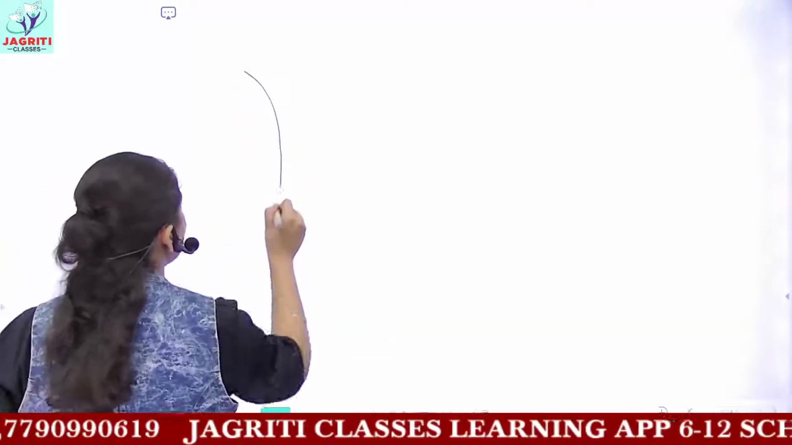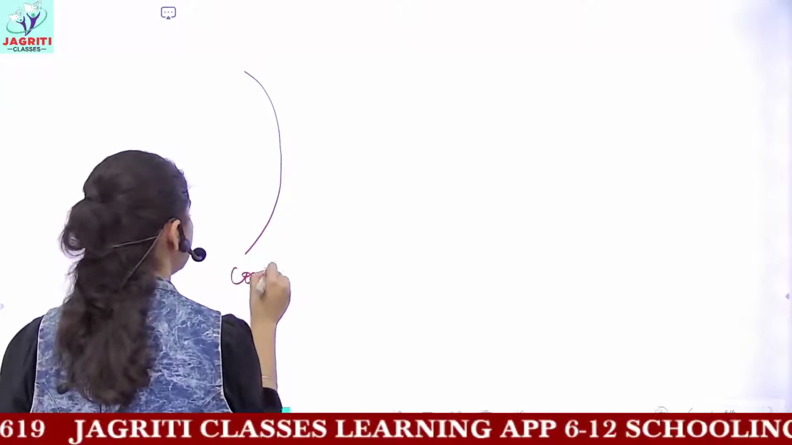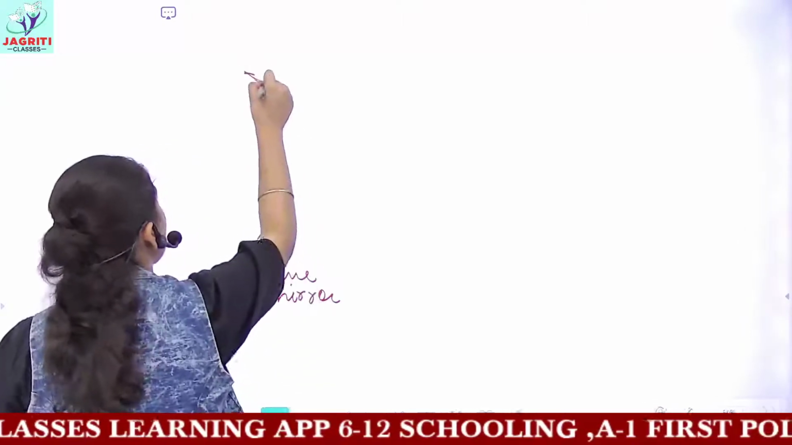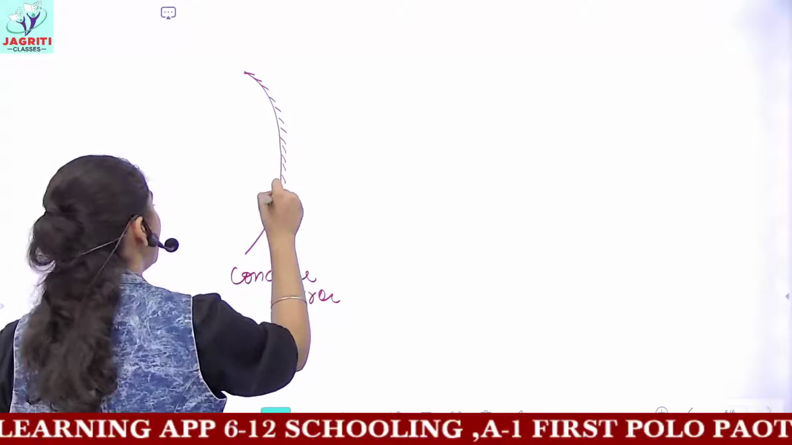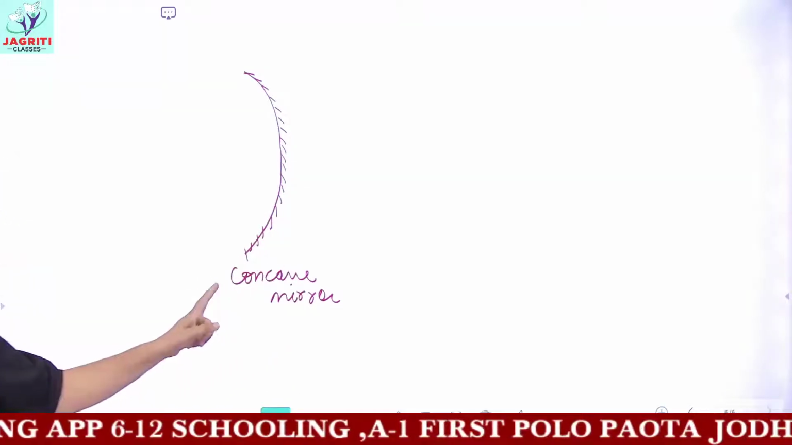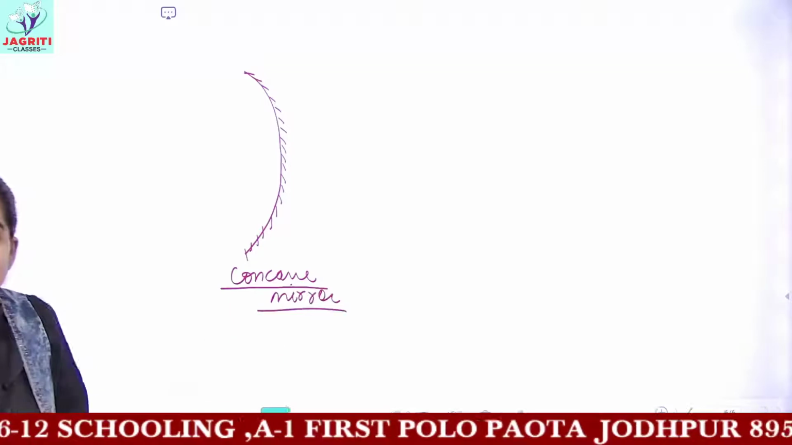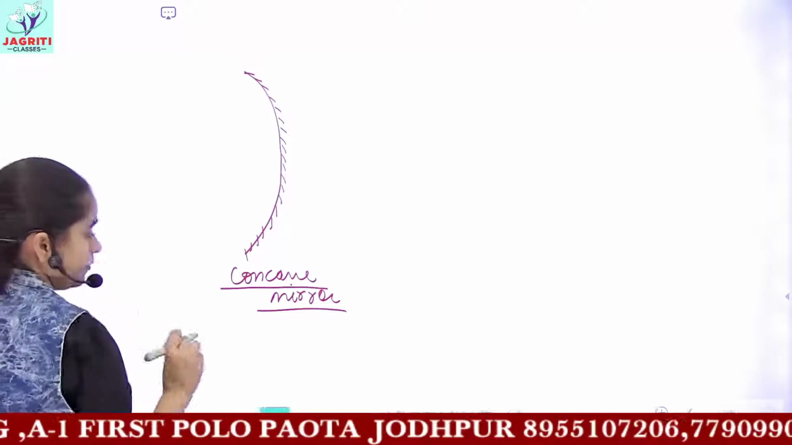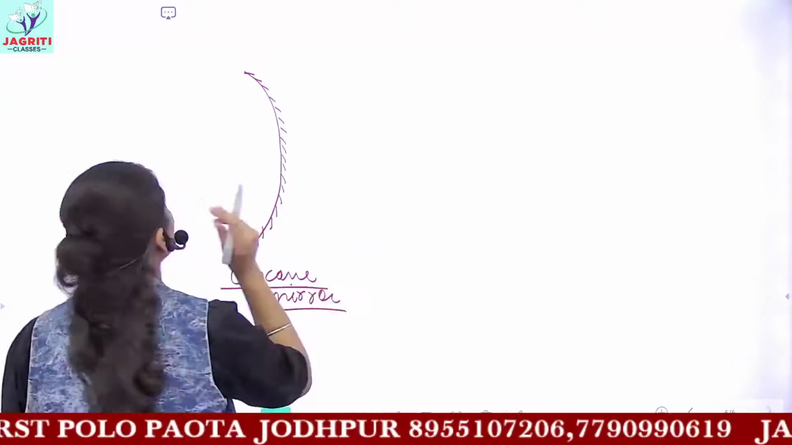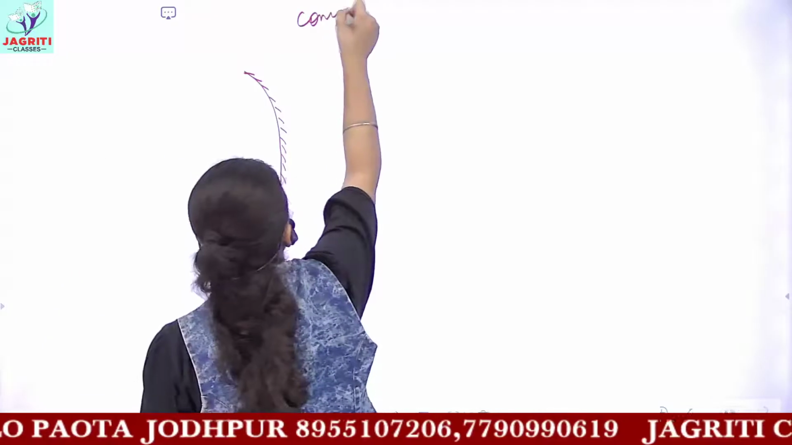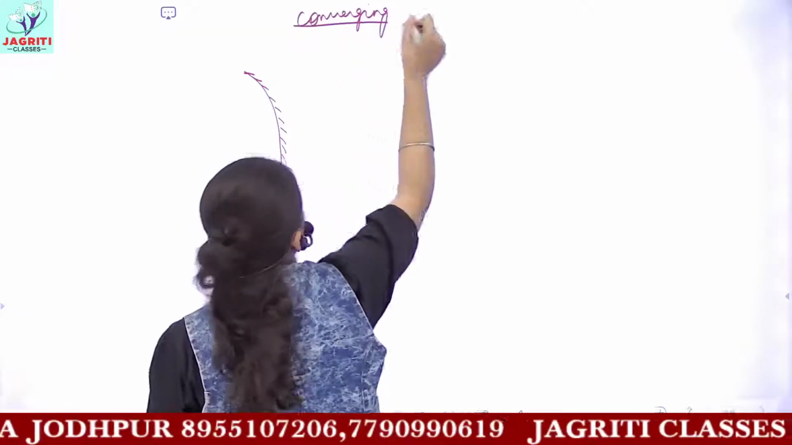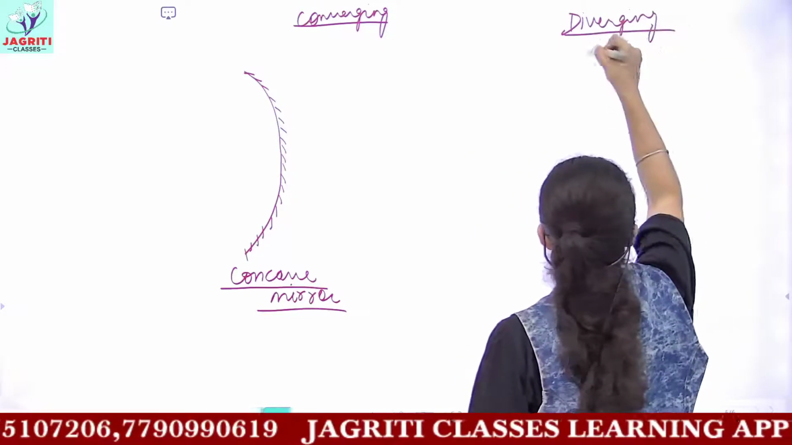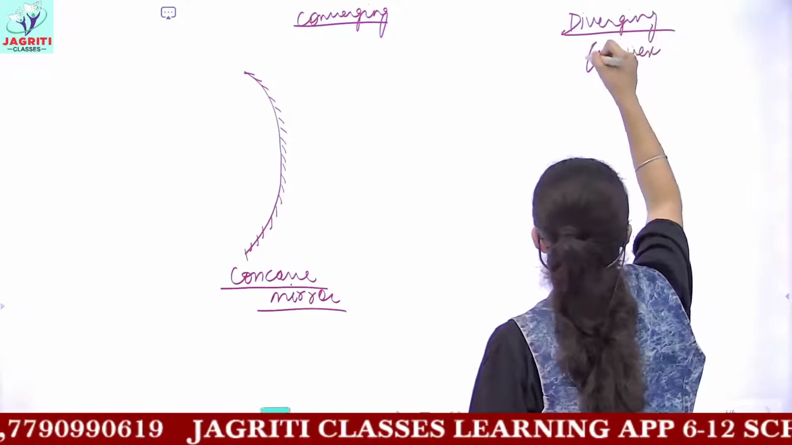So we are drawing the two kinds of mirror. Firstly, I have drawn here a concave mirror. And if I have drawn a concave mirror, I have to polish or coat the outer side. So this would be the correct representation of a concave mirror. Firstly we'll discuss what we mean by the terms converging and diverging. So the concave mirror is known as a converging mirror and the convex mirror is known as a diverging mirror.